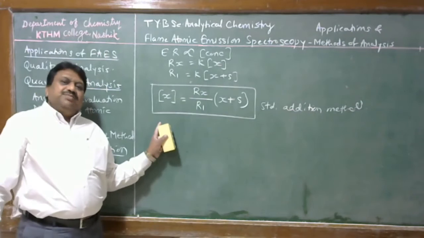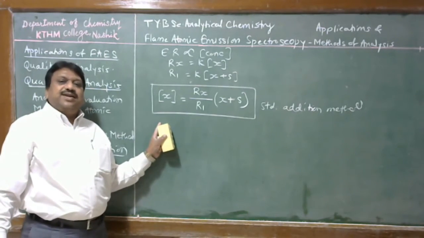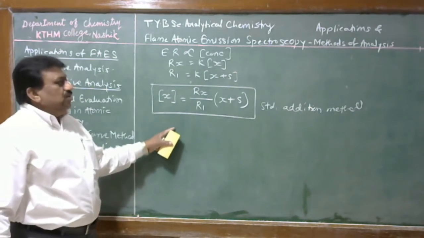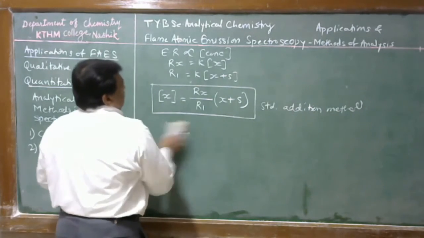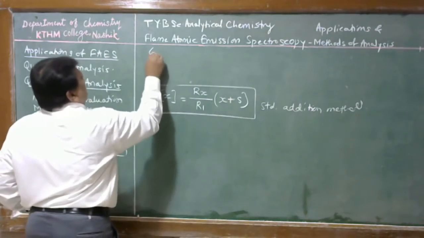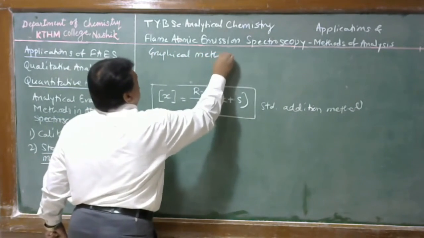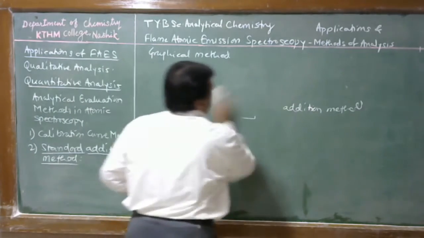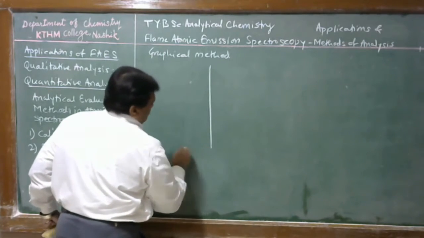Generally in the standard addition method, 5 to 6 standard additions are made with the sample, and a graphical method is used for the analysis. In the graphical method, 4 to 5 additions of standard are made with the sample and the instrumental reading is recorded.